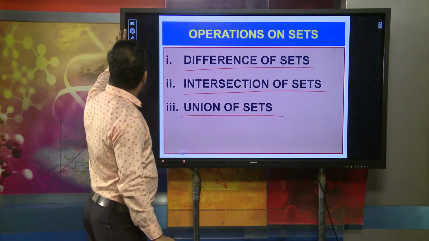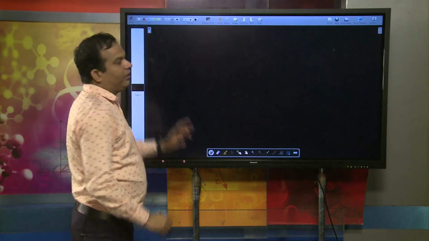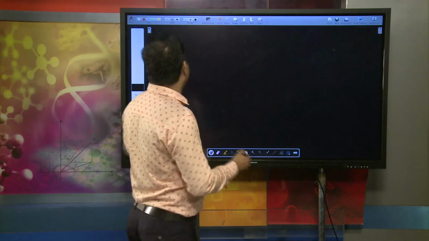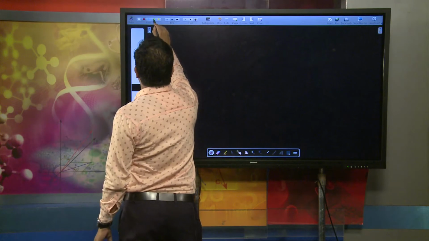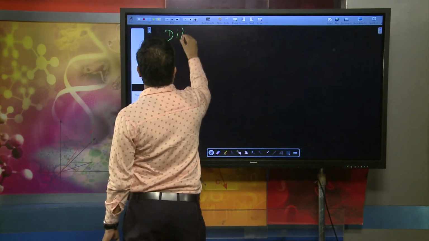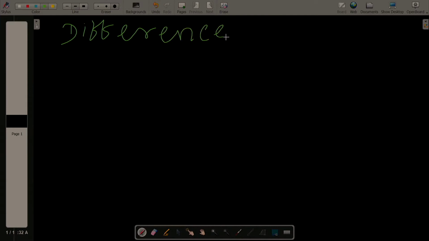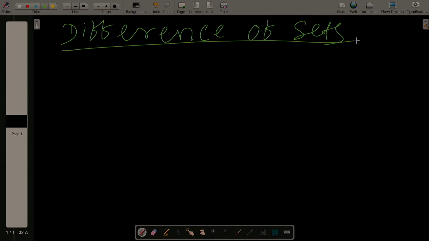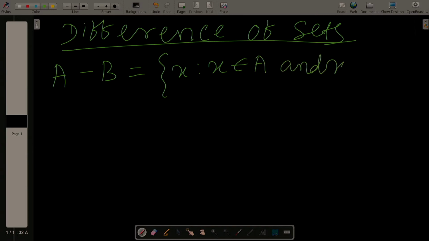When talking about the first part, difference of sets, remember, suppose we have taken two sets A and B, and we write A difference B or A minus B. In set language we better call it A difference B. That means the element X such that X is an element of A and X does not belong to B is known as A minus B.